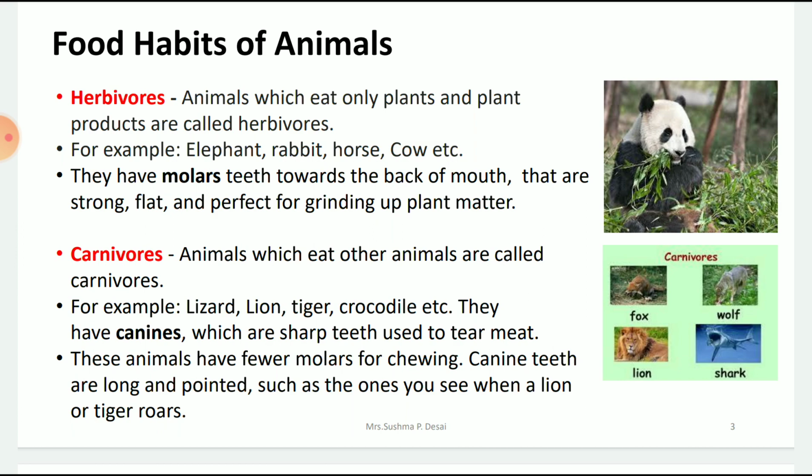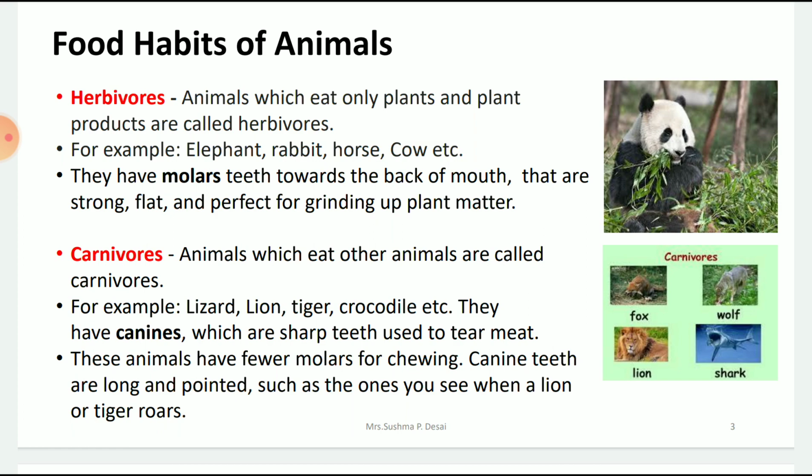Then in some insects you have a tube-like structure called a proboscis. Yesterday I told you when a bee or a butterfly goes close to a flower, it puts this proboscis, which is like a straw, into the flower and sucks the nectar from the flower. And what does this bee do with that nectar? It makes it into honey. So proboscis is also present in mosquitoes. That's why they can suck our blood. So this is about herbivores.